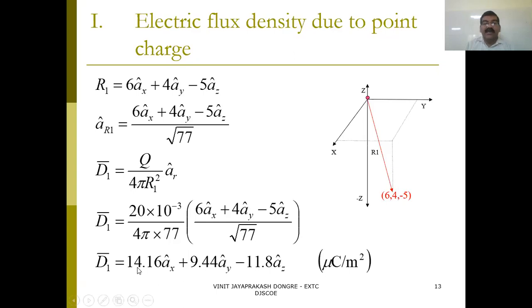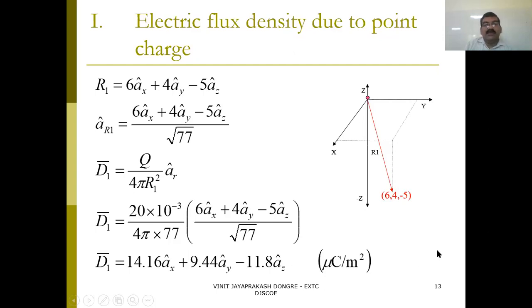For the magnitude, you simply take the square of this term, the square of this term, and the square of this term, add them, and the square root of all these added together will give you the magnitude. That is the simple way to calculate magnitude. So this is D1. Remember the unit, or mention the multiplication factor.